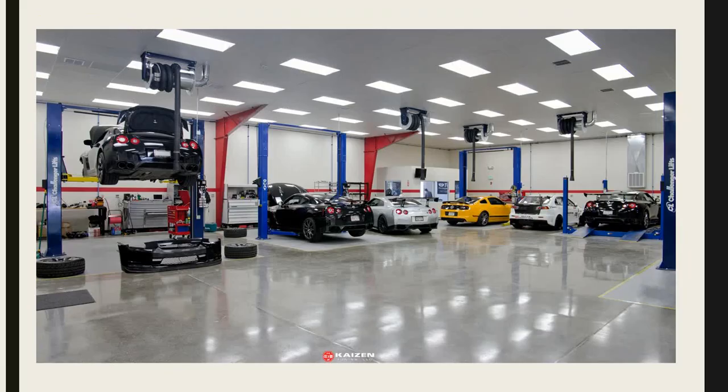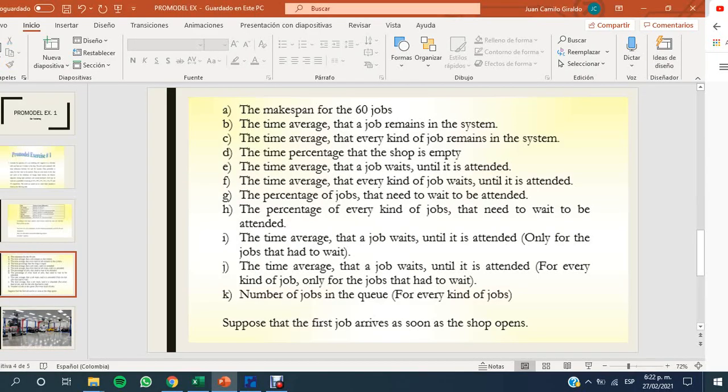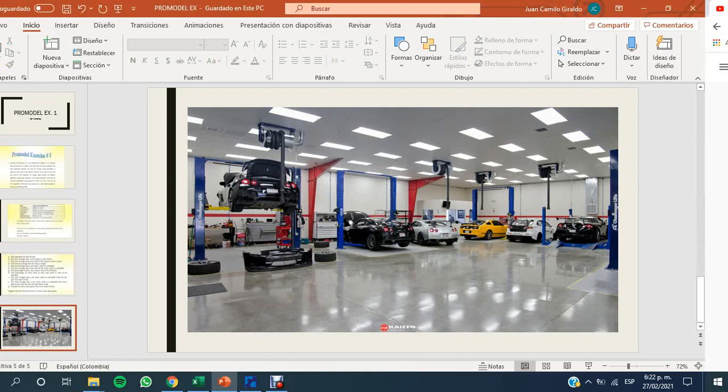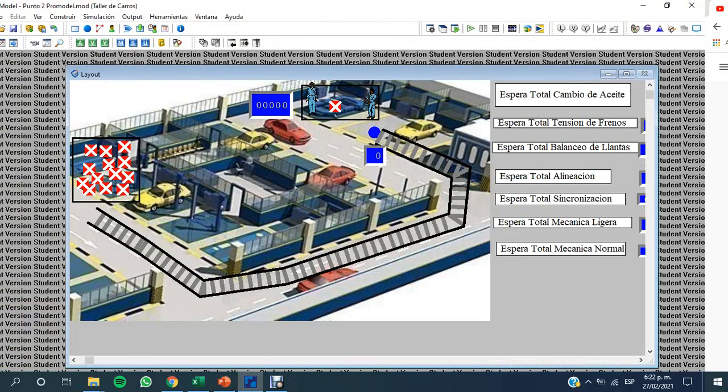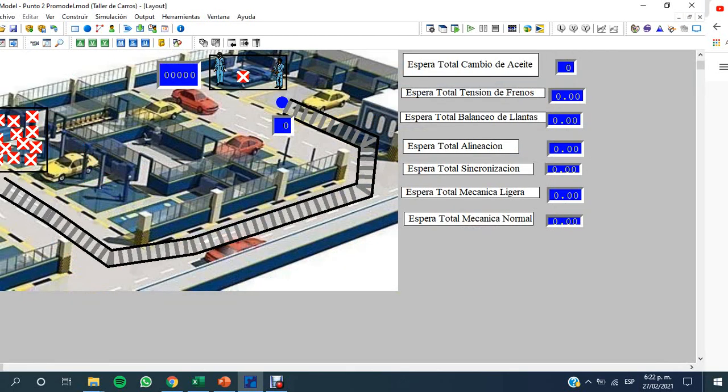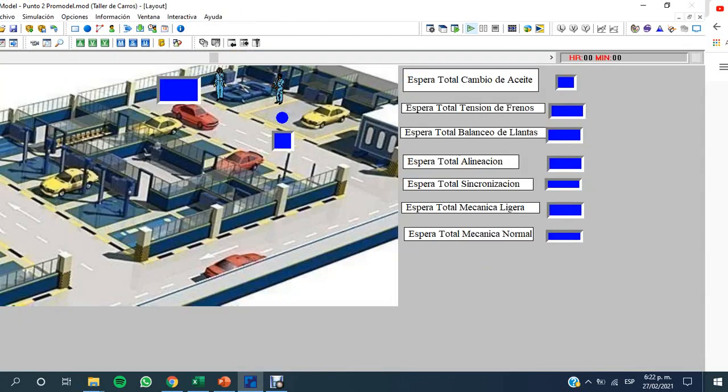So, for you to have an idea of what we're talking about, it is a simulation of a work day in a shop like this, when the cars arrive, and there are seven kinds of jobs like I explained before. So let's check a brief simulation that I have already done here, but we're going to do a new one from scratch. And yeah, let's look at this one. Just give me one second.